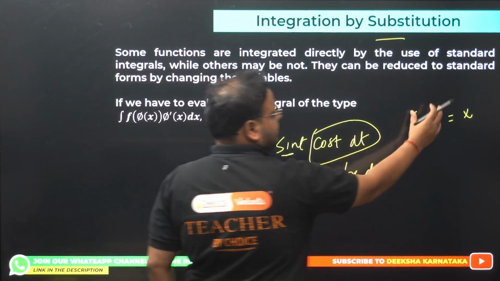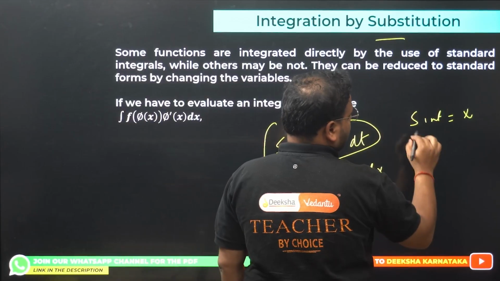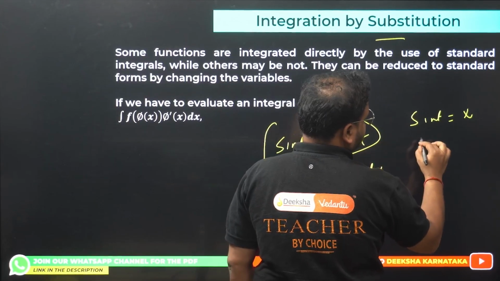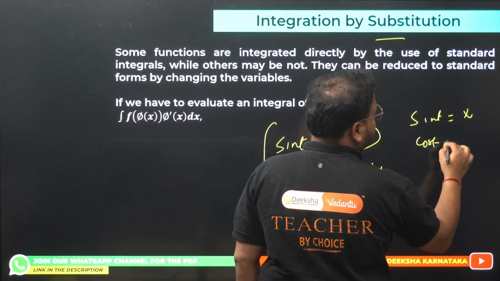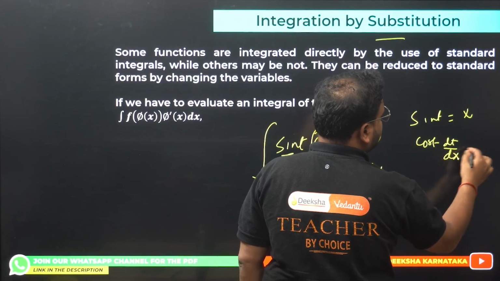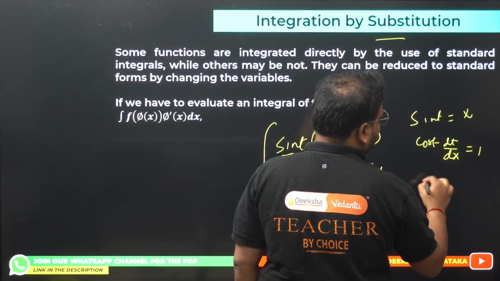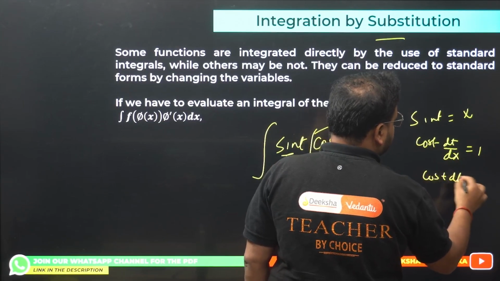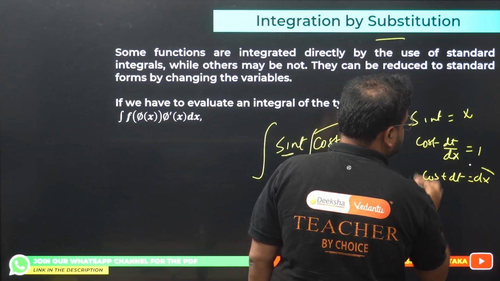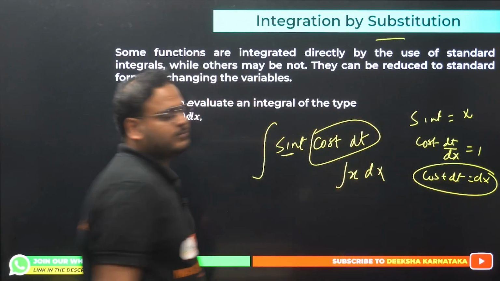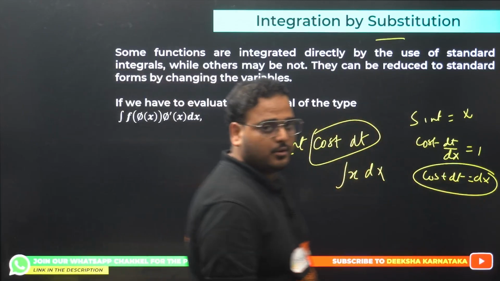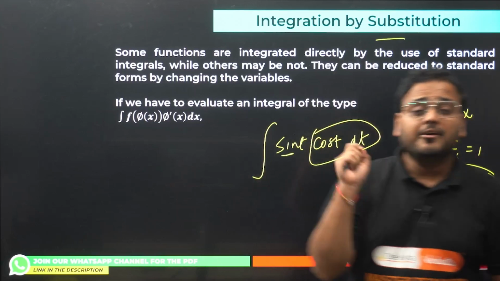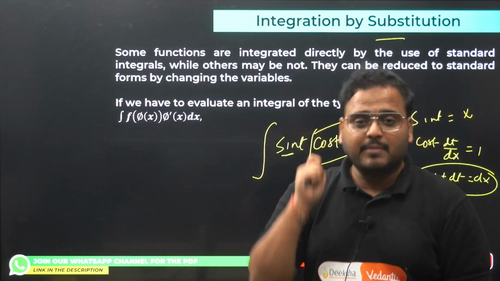Please check, differentiate this: cos t dt by dx equals 1. Bring it to this side, you get cos t dt equals dx. I've used that over here, so it's now x dx. Clear?